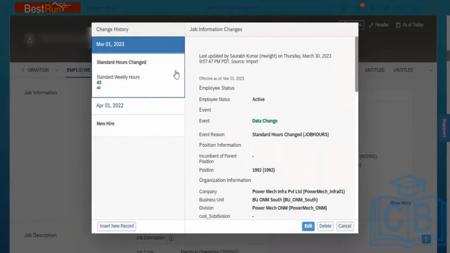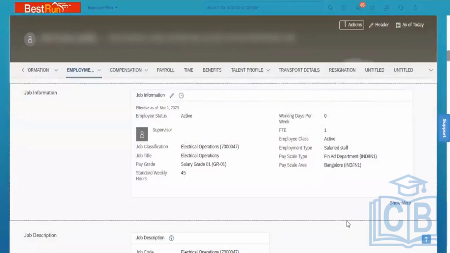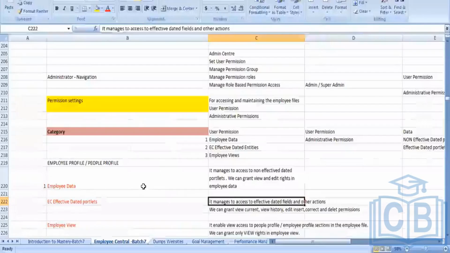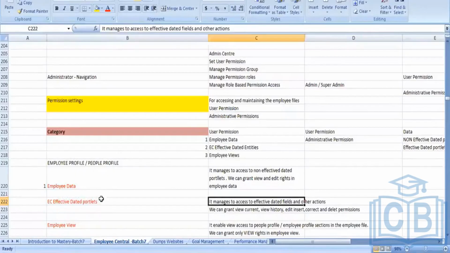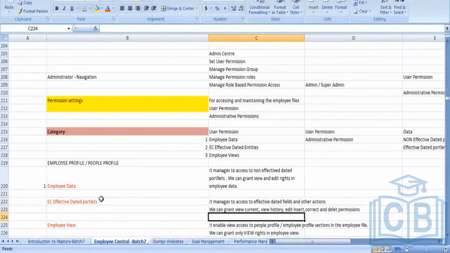For the effective dated portlet, all these fields, employee class, event, region, and so on, the permissions can be maintained from the effective dated category. These are all the categories I am talking about. It manages all access to the effective dated fields and other actions. We can grant view history, edit, insert, correct and delete permissions. We can grant view current history.